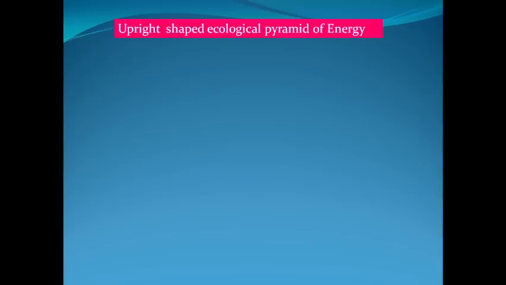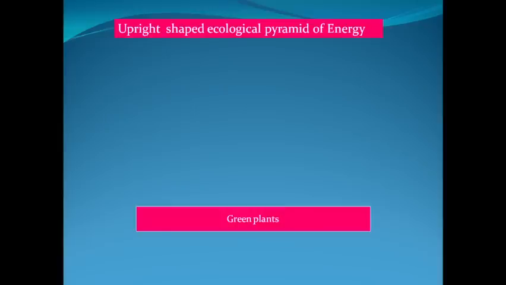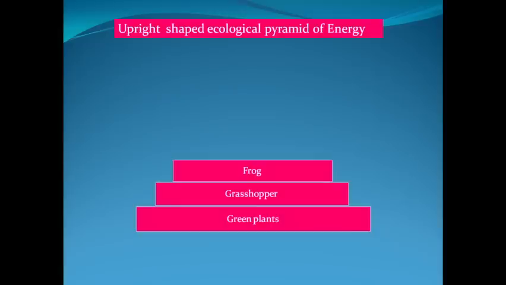We'll see this through the graph, which we'll make by using the data we discussed in the previous food chain. Because energy available at green plants was 10,000 kilocalorie and was maximum among all the living organisms, we'll have the longest bar for green plants, which will represent the amount of available energy. For grasshoppers it will be smaller than green plants. For frogs it will be smaller than grasshoppers. For snakes it will be even smaller than frogs, and at eagle level it will be the smallest one. This means energy is decreasing from green plants to eagle.